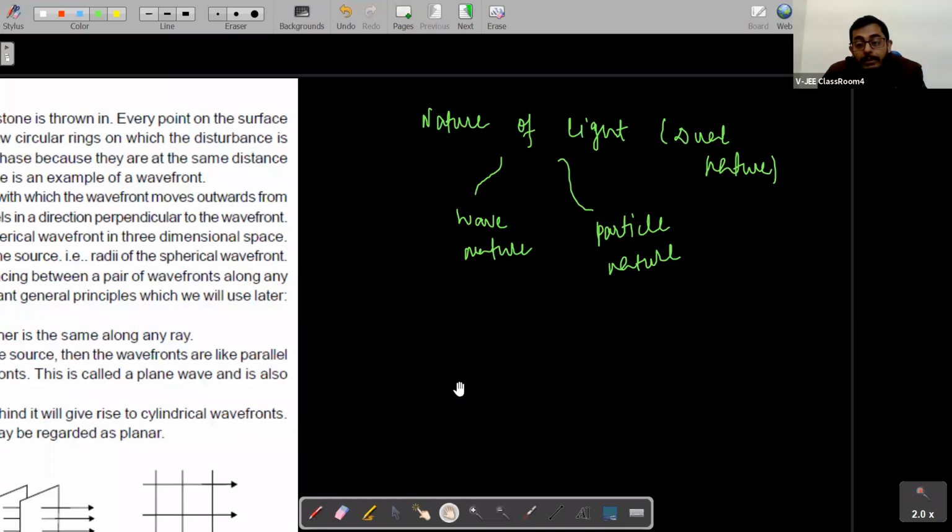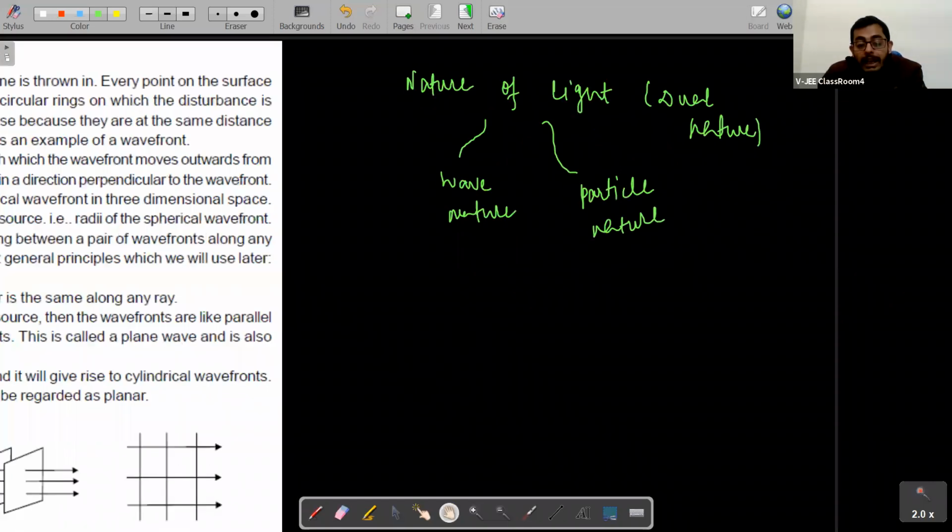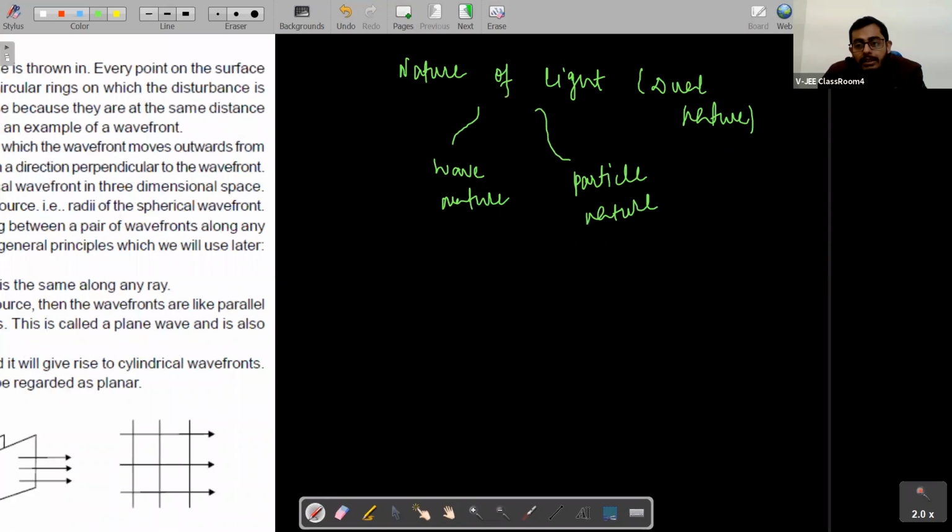there are many phenomena of light which can be explained by using wave nature. And there are many phenomena which could be explained by using which nature, students? Particle nature. Like photoelectric effect is a very good example of particle nature of light, right? Photoelectric effect says many things about particle nature of light, that photons fall on metal plate. We all know that, right?